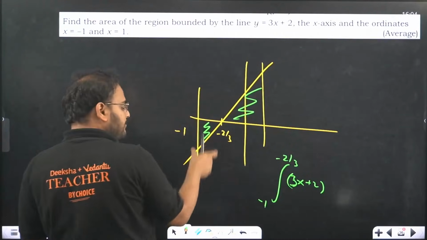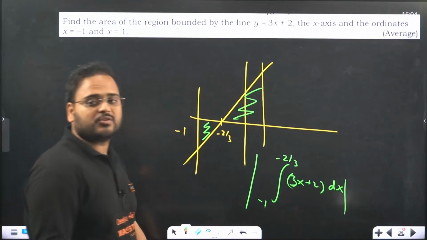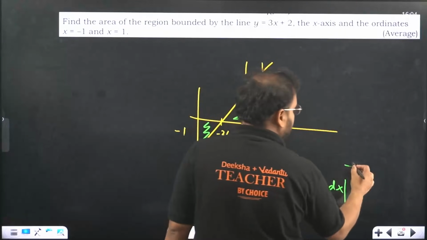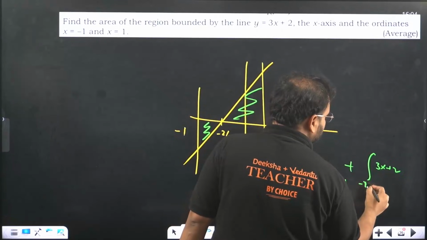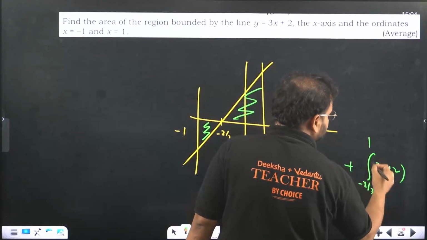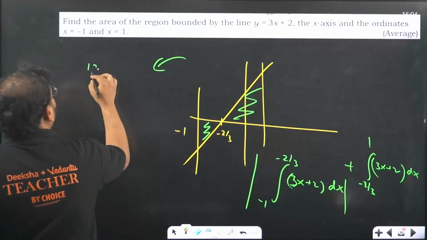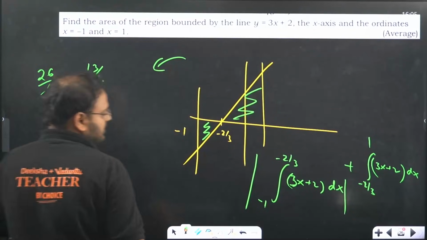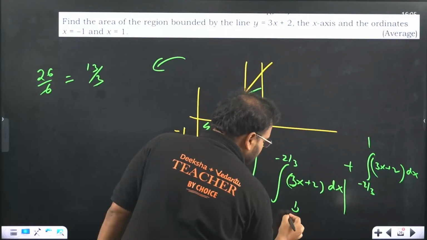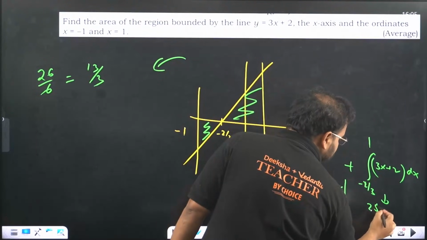But this value is below x-axis, so we need positive side, so we're gonna use modulus over here, and plus other part, 3x plus 2 from where to where? Minus 2 by 3 to 1. This is easy one. Solve it. This answer comes as 13 by 3, basically 26 by 6. But this part actually comes as 1 by 6, and this part comes as 25 by 6, I think.